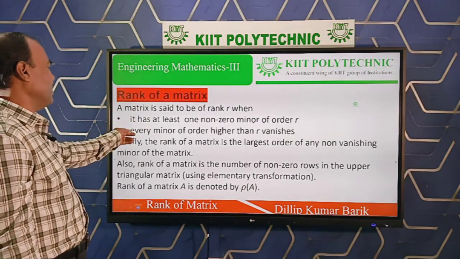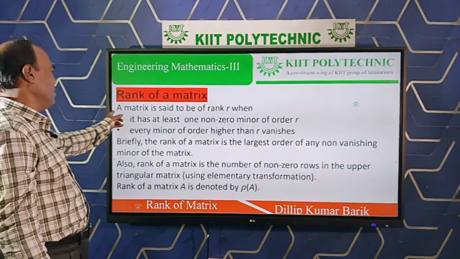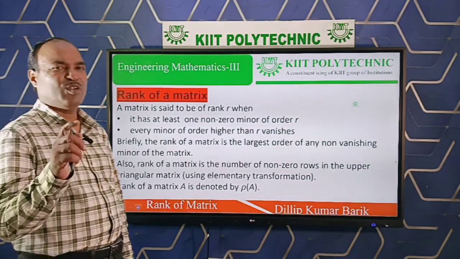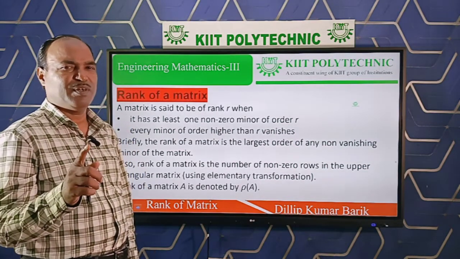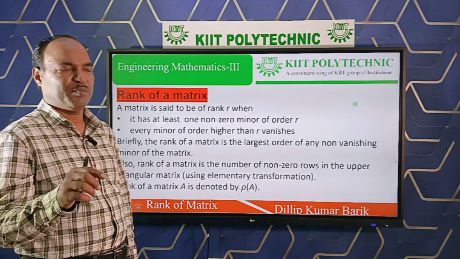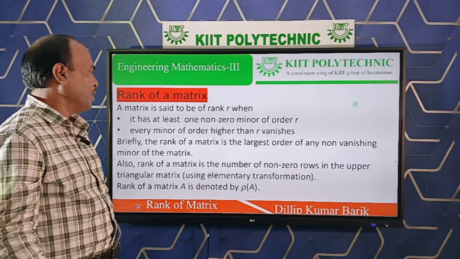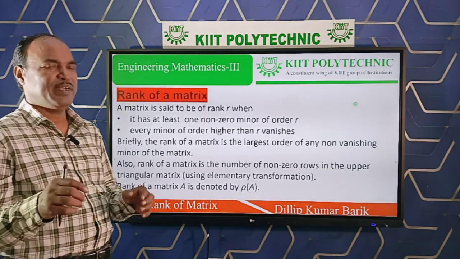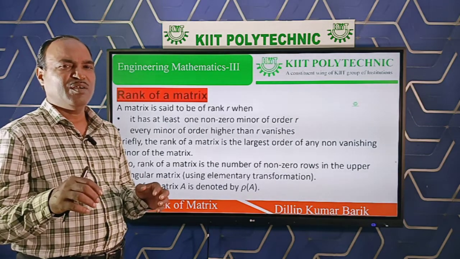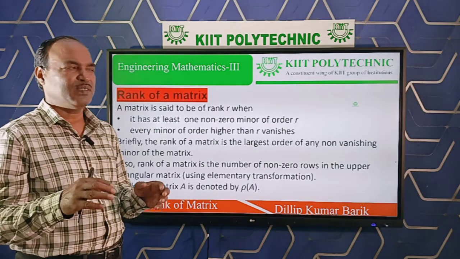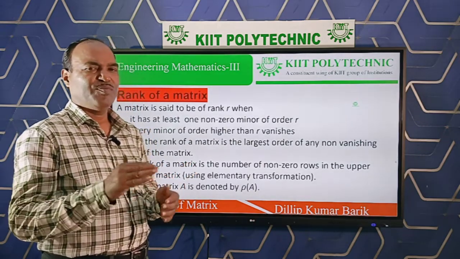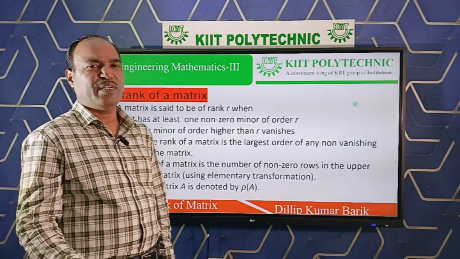So, rank of matrix: what is the definition first of all? A matrix is said to be of rank r. Here r is a number which is always non-negative, never negative nor a fraction, maybe 0 also. It is obtained by taking the minors of different submatrices, which you already know are formed by cancelling different rows and different columns.